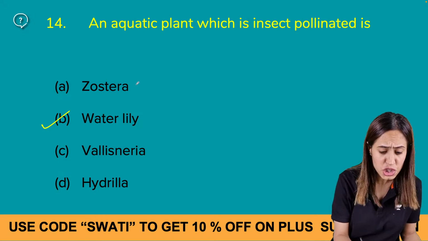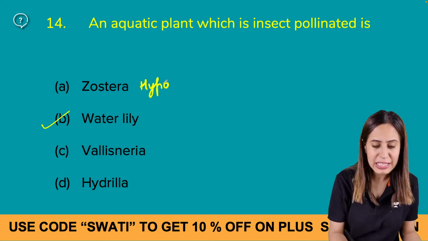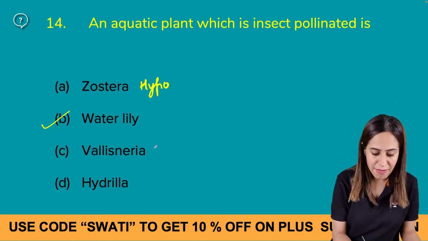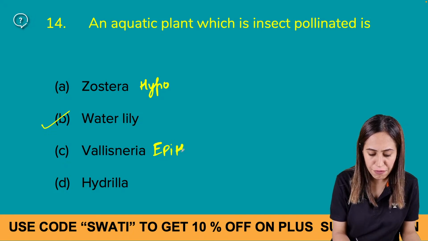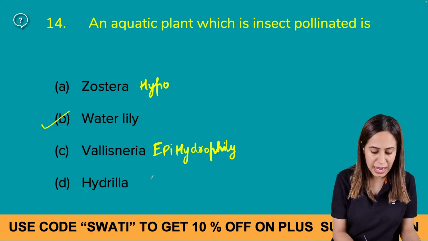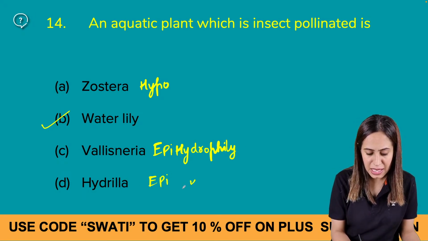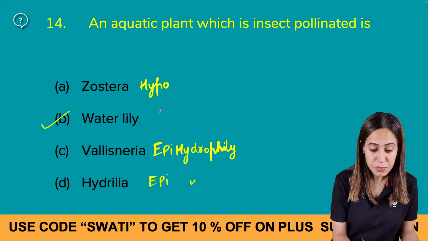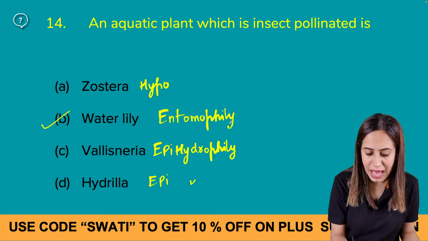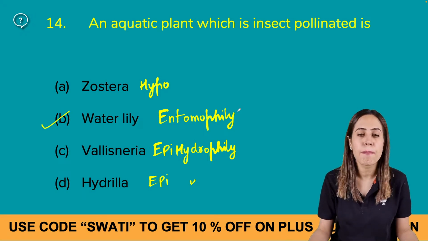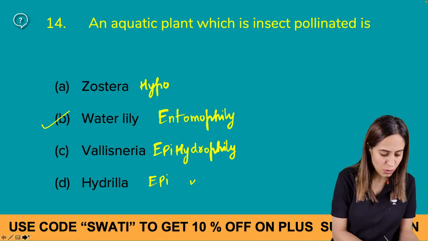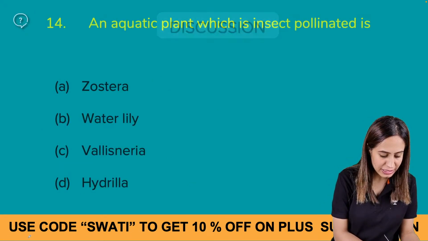Zostera shows hypohydrophily, meaning pollination occurs below the surface of water. Vallisneria shows epihydrophily, meaning pollination occurs above the level of water. Hydrilla again shows epihydrophily, but in water lily it is entomophily. In fact, majority of the hydrophytes are pollinated by either wind or insects, right? Okay, so I already discussed this question.